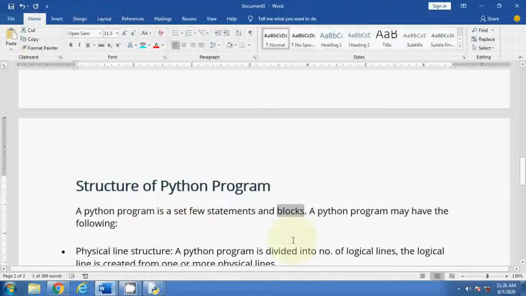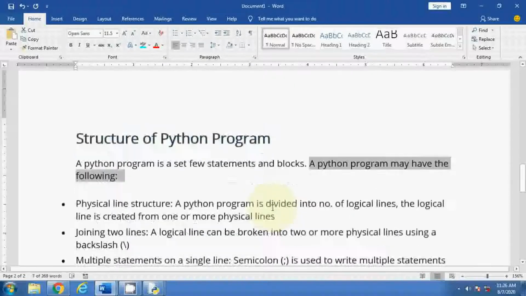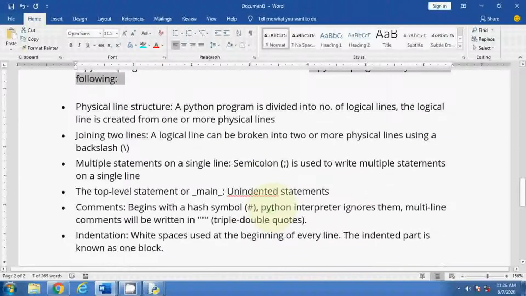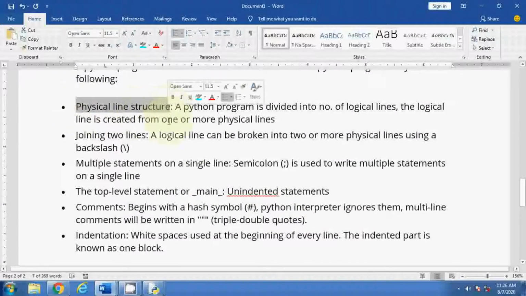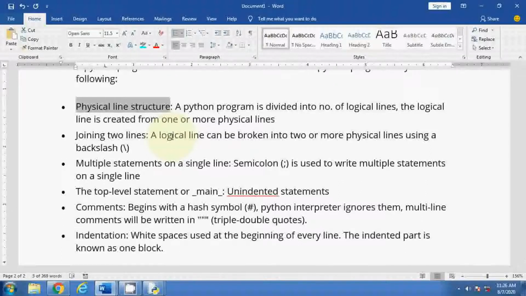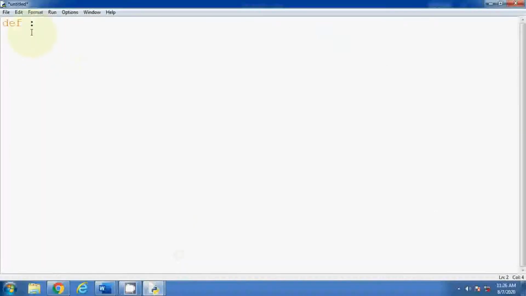A Python program may have the following; a Python program can contain these things. The first thing is physical line structure. Let me understand what physical line structure is. A Python program is divided into a number of logical lines. A logical line is created from one or more physical lines. Whatever we are writing here, these are known as lines only. These are all known as physical lines. When we write these lines, it is called line structure.